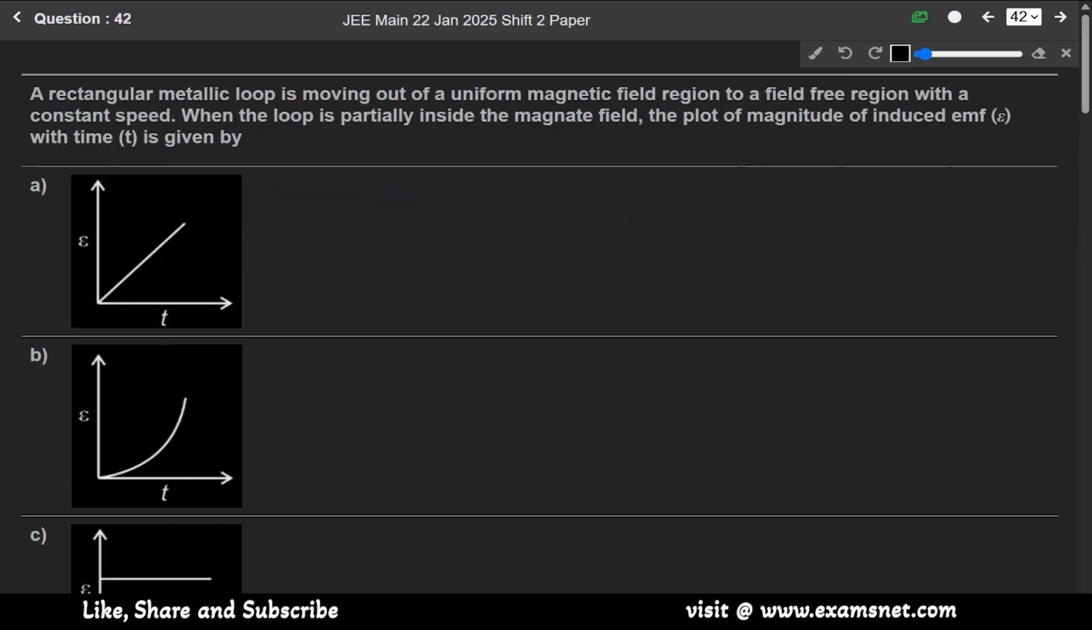Now question 42. A rectangular metallic loop is moving out of a uniform magnetic field region to a field free region with a constant speed.